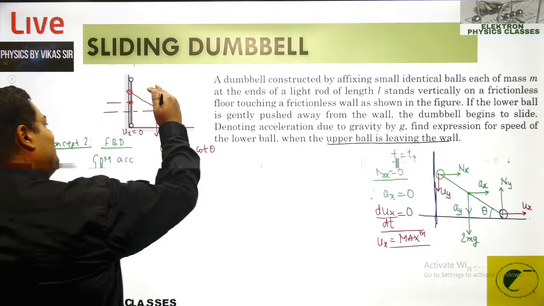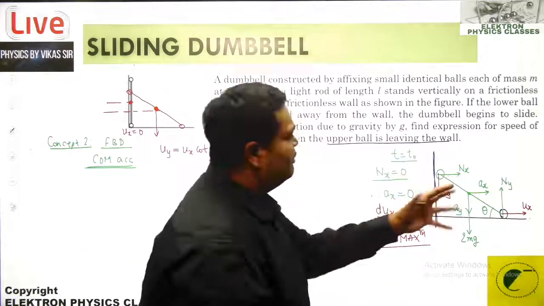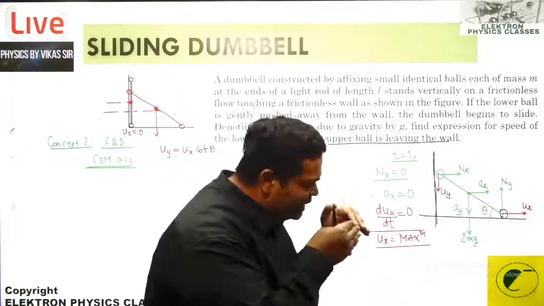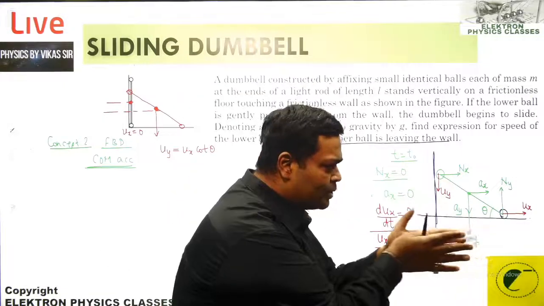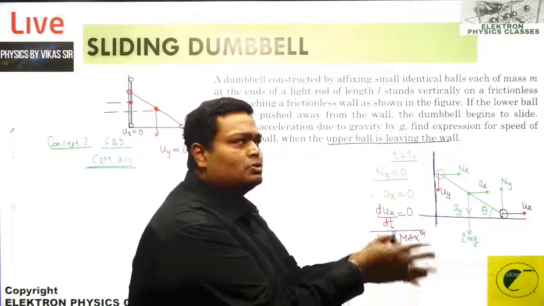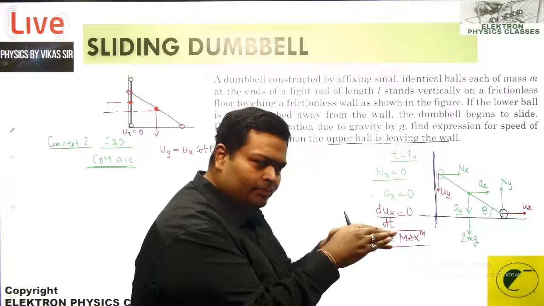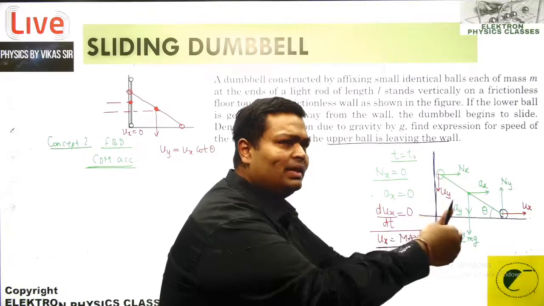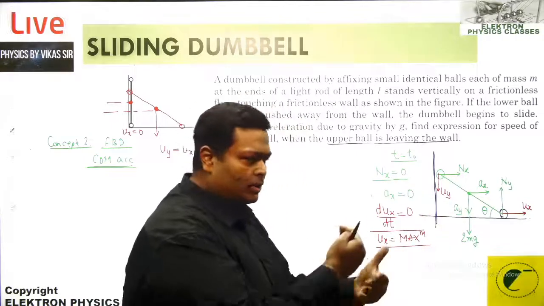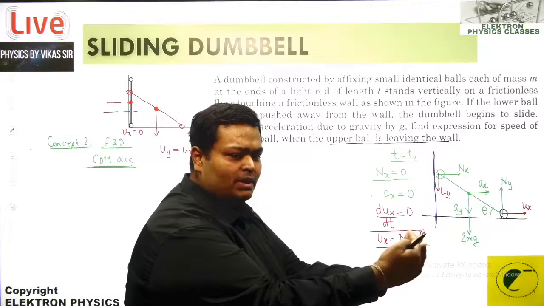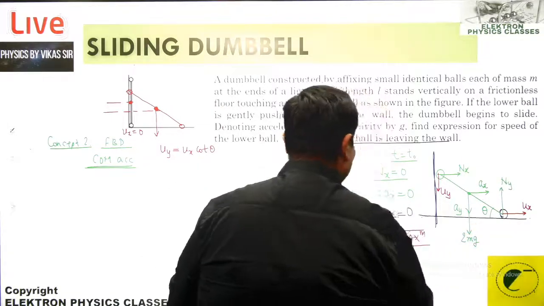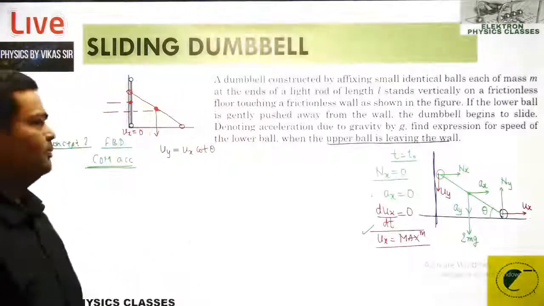But now, because the horizontal force is not there, hence the ux becomes constant. That's quite easy to understand. So ux increases and becomes constant because there is no horizontal force, so the ux will remain like that. Friction is not there, so it cannot reduce, and there is no force applied, which means the acceleration is also not there. So that makes you understand that ux is supposed to be maximum.